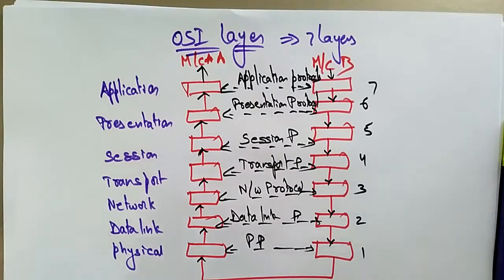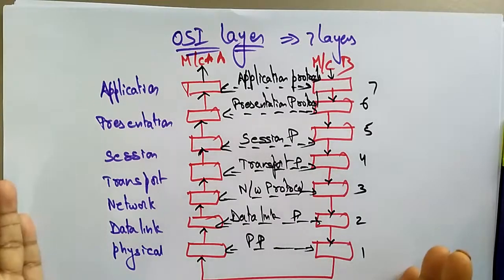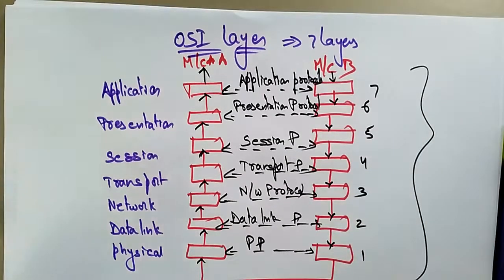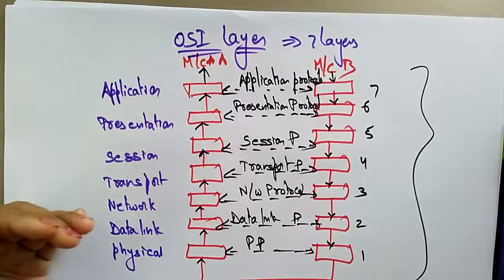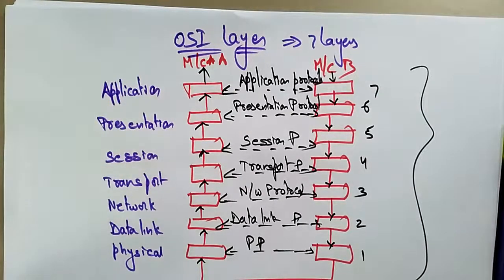So this is the OSI layer. Whenever we require communication, whether you are taking RPC or RMI, whatever you are taking, the message can be transferred with the help of this OSI layer: application, presentation, session, transport, network, data link, physical.